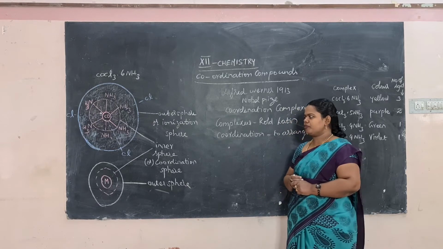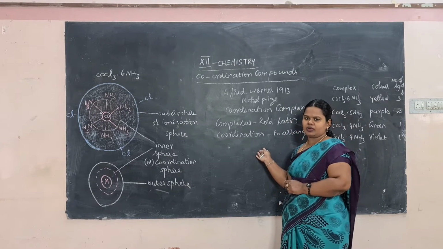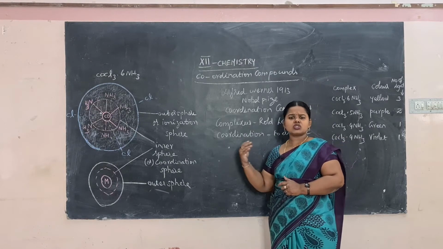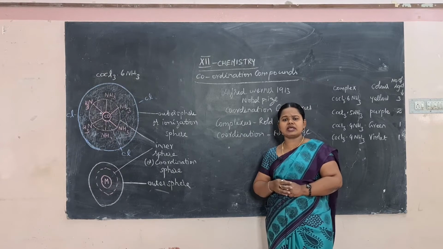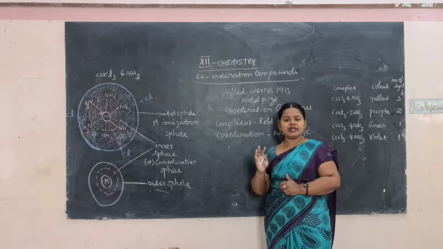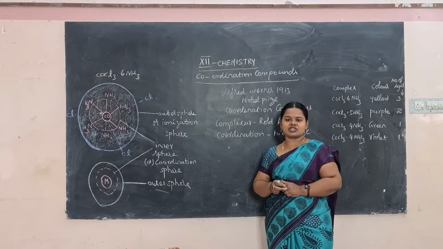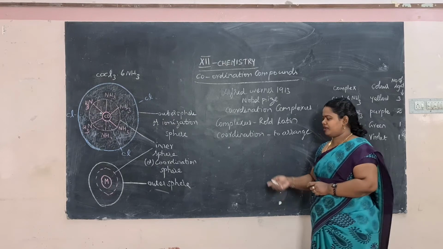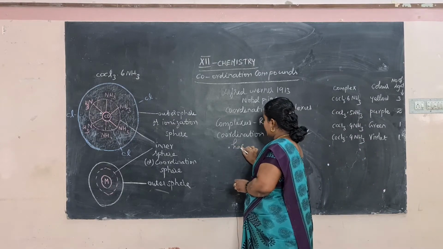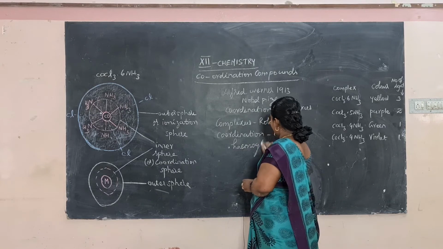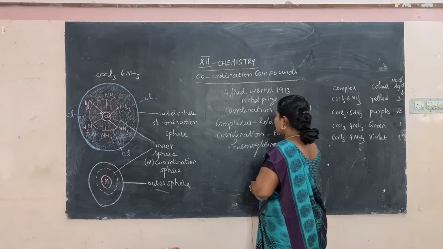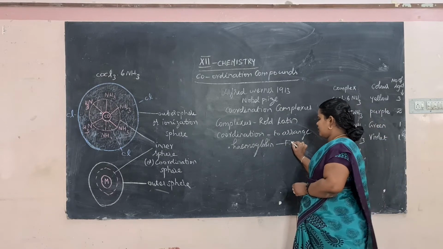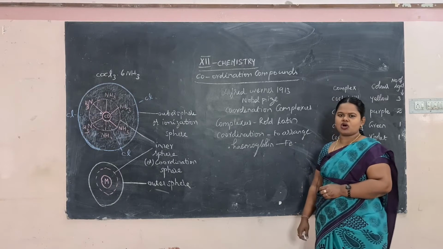For example, chromium 3 chloride is a purple inorganic compound. So coordination complexes can form with metals as well as non-metals, whereas most of the compounds are formed from the transition metals. Some examples we can see in our day-to-day life: hemoglobin, which is very important for oxygen transport in human beings. Hemoglobin is nothing but a coordination compound of iron, where the central metal ion is iron.